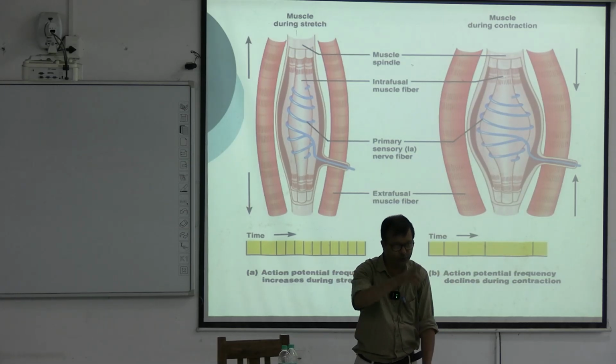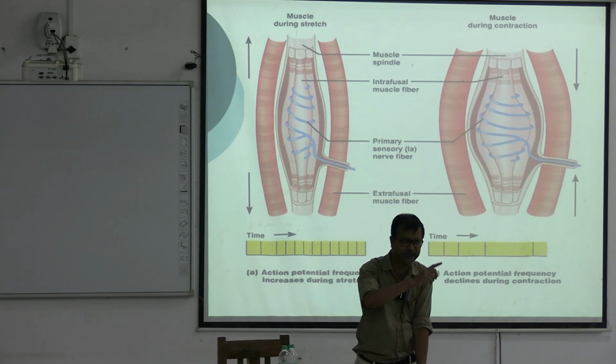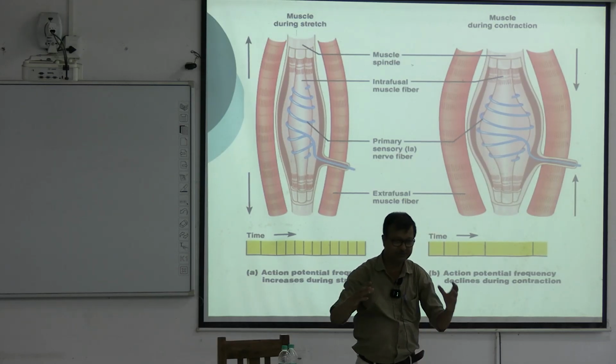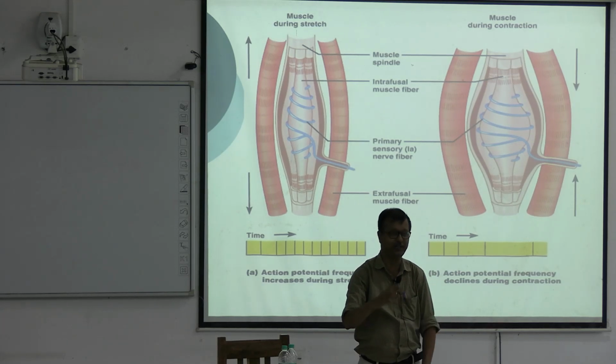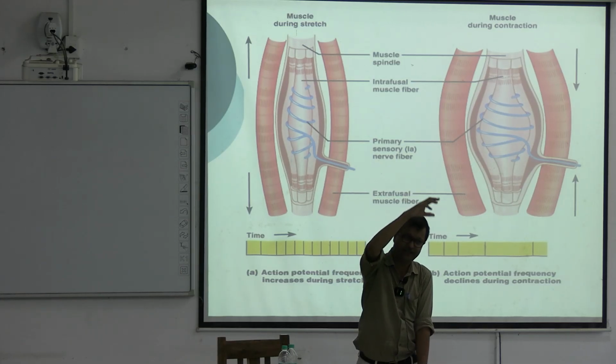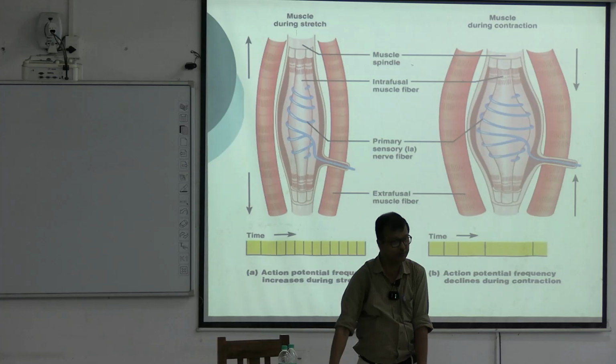Do you think signals will be going? No. Once muscle spindles get relaxed, there will be no stimulus, no afferent signals going to the integrating center. This stop of signal is called unloading.